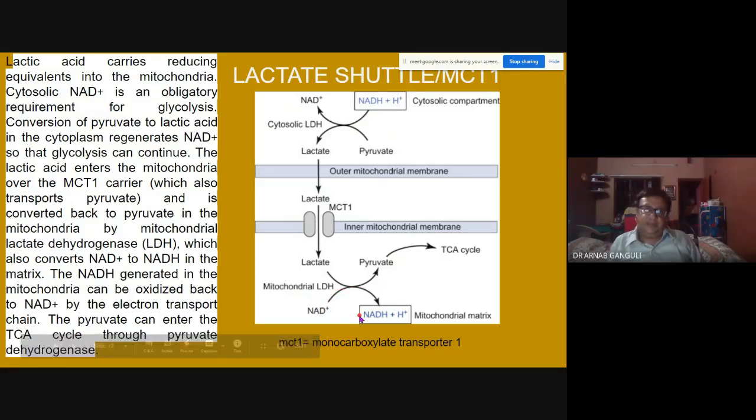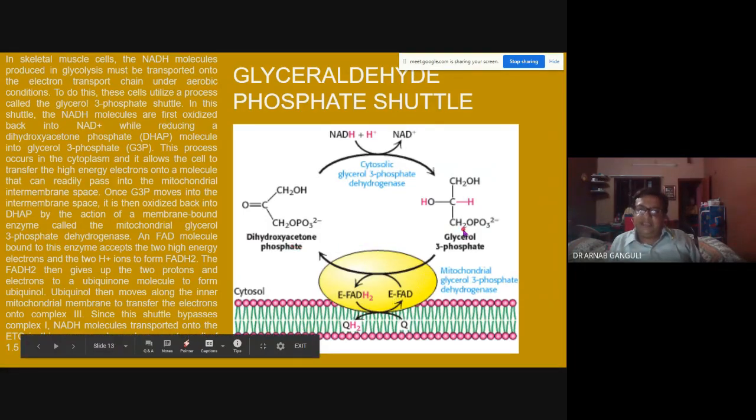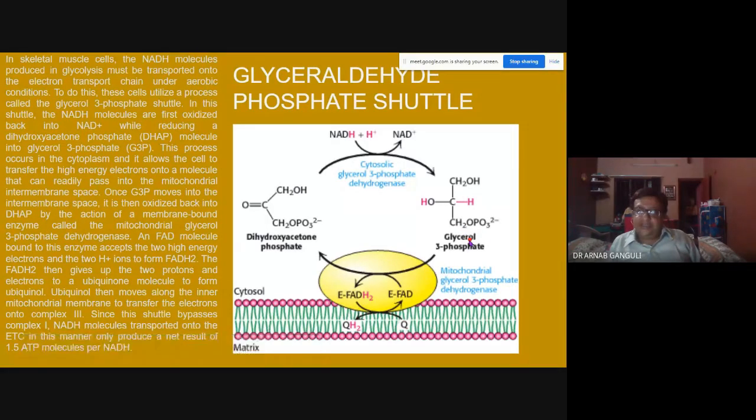And you have the NADH plus H plus. And you have the glyceraldehyde phosphate shuttle. It's the same thing, DHAP and GAP. So this dihydroxyacetone phosphate, with NADH, forms NAD and glycerol 3 phosphate.